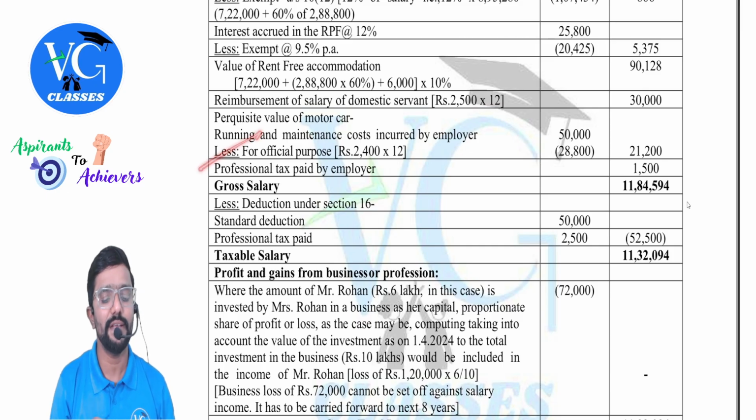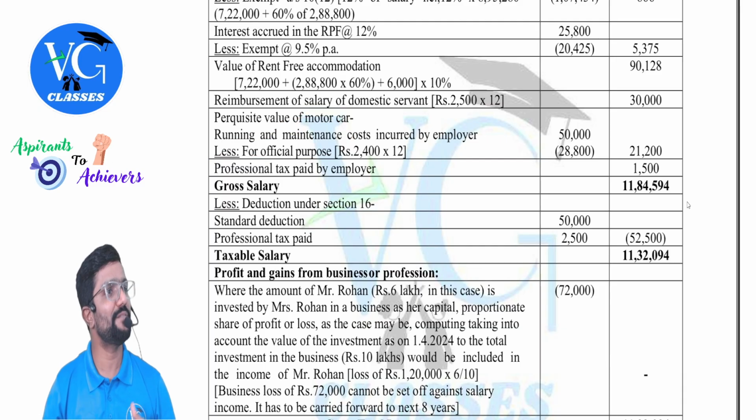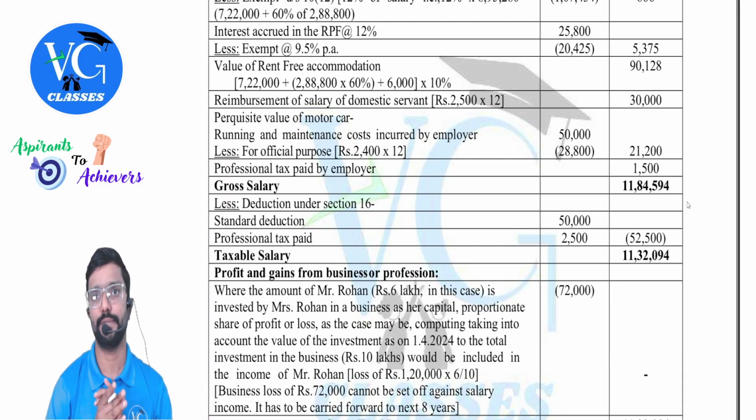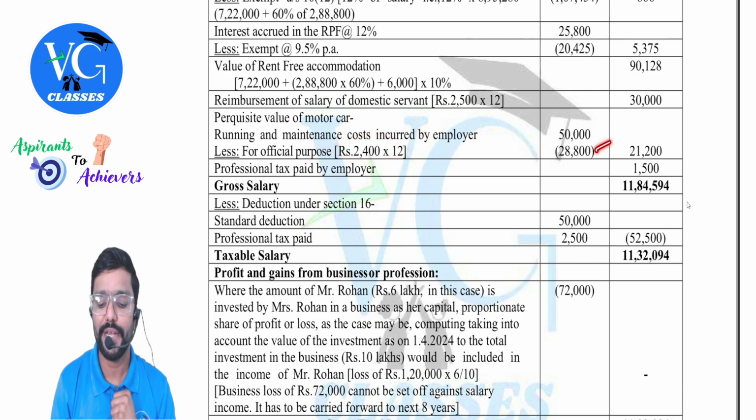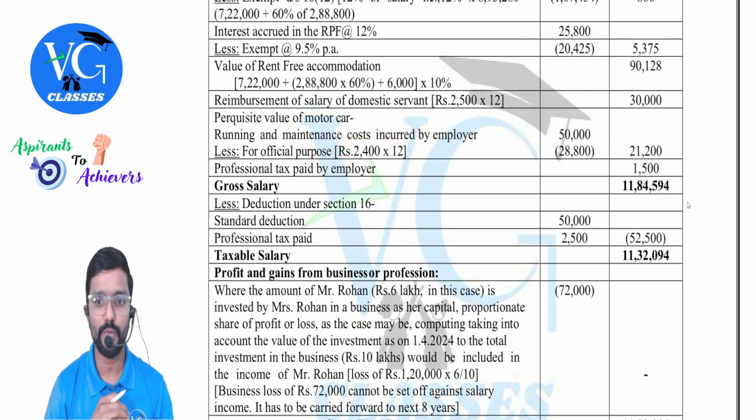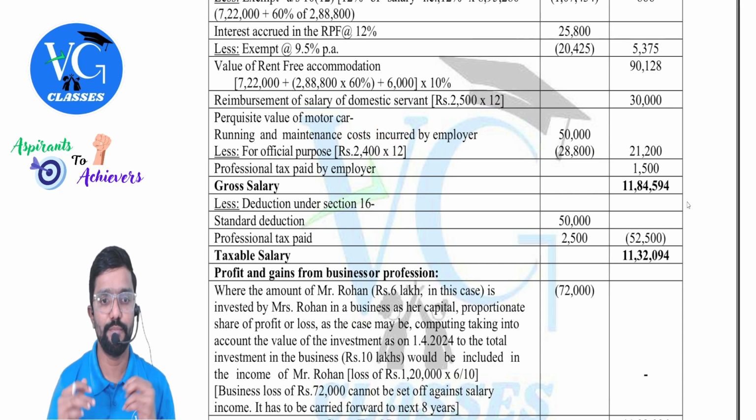Sir, why are you reducing? We consider this for official purpose. Remaining is considered to be for personal purpose, which is taxable. Clear? So 2,400 into 12, 28,800. Profession tax paid by employer, even this is taxable as perquisite.